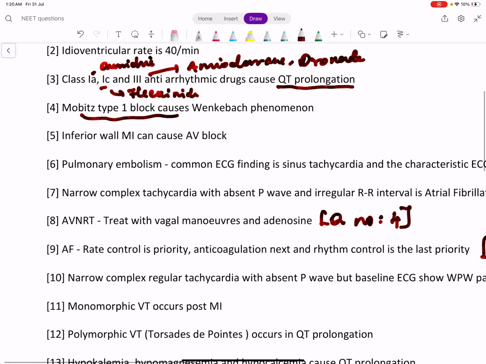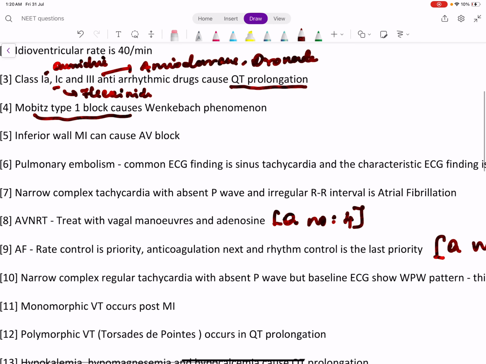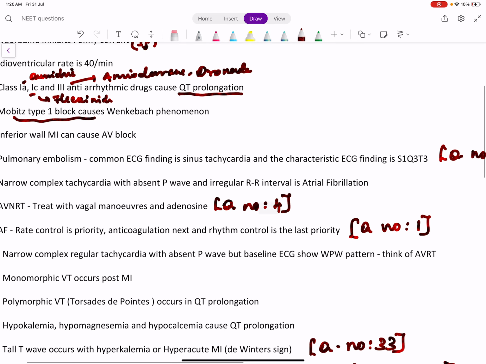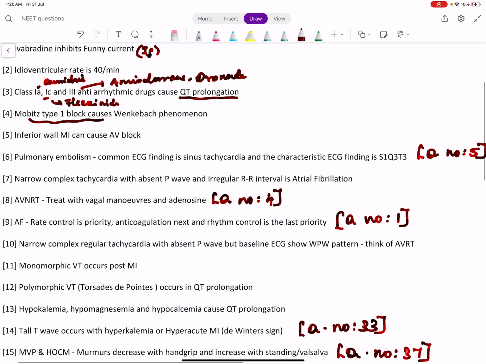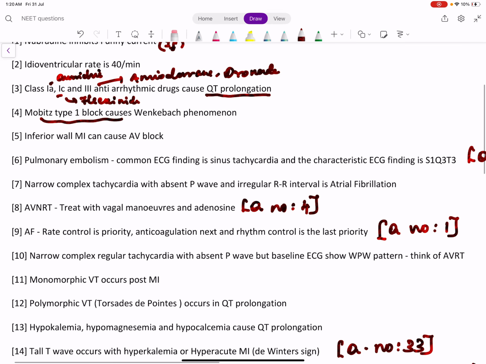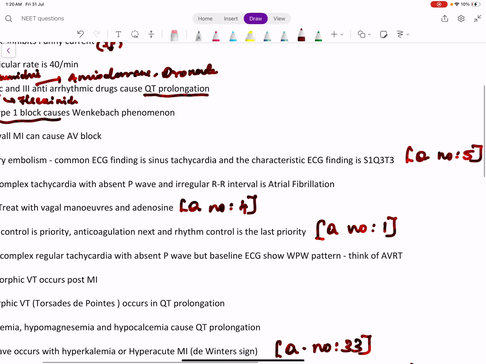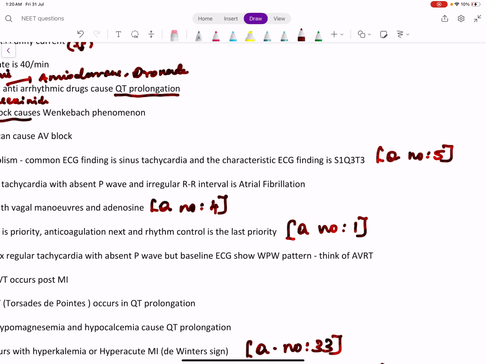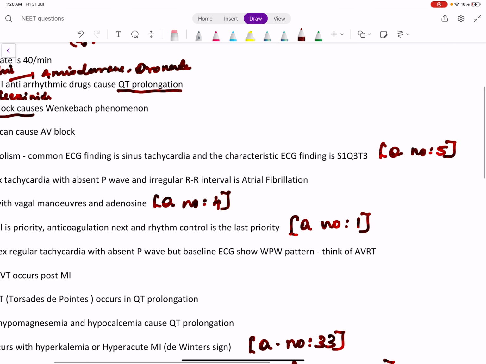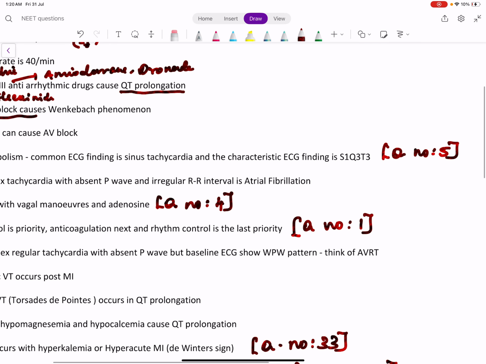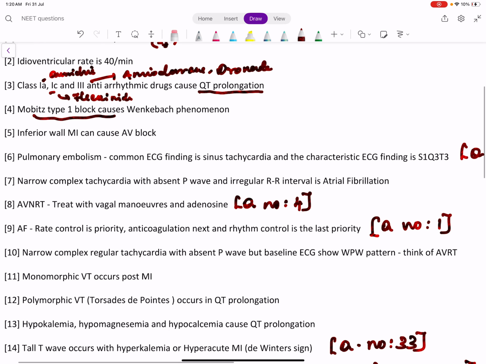Pulmonary embolism, the most common ECG finding is sinus tachycardia and the characteristic finding is S1Q3T3. Suspect pulmonary embolism when there is severe hypoxia in the background of some bedridden state or a surgery or malignancy with DVT, and there is hypoxia disproportionate to their lung signs. So in our previous year NEET question discussion, this was discussed in question number 5.